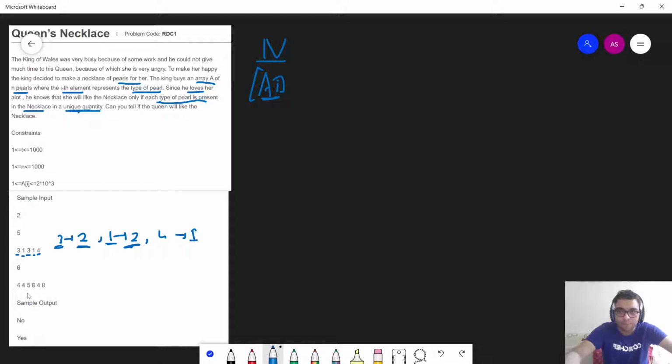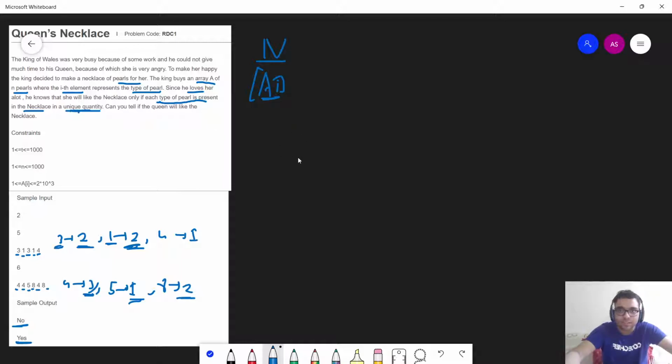Now let us compute the other test case. As you can see, type 4 is occurring 3 times, type 5 is occurring 1 time, and type 8 is occurring 2 times. So each type occurs a unique number of times, because my 3, 1 and 2 are unique. But in the above case my 2 and 2 were the same, and hence in the first test case the answer was no, but in the second test case since my values are unique my answer is yes. And this is what the question is asking.